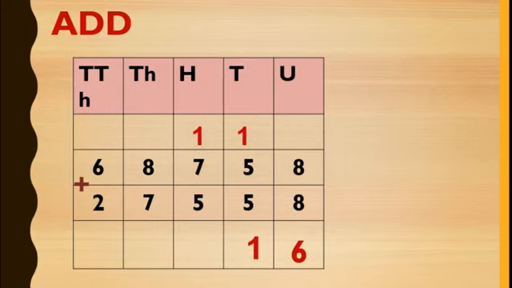Now in the hundreds place, that is 1 plus 7 plus 5, is nothing but 13. 3 I will write here, 1 is carried over to the next column. Now here 1 plus 8 plus 7, that is 16. So 6 I will write here, 1 is carried over again. Now in the last column, that is 1 plus 6 plus 2 is 9. This is our answer. Now how will you read this number?